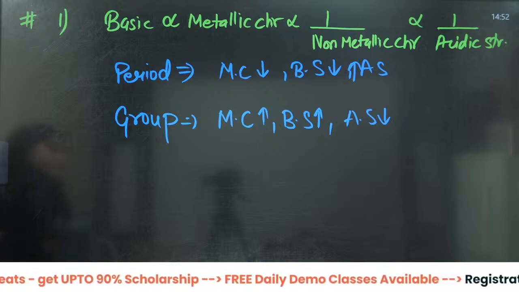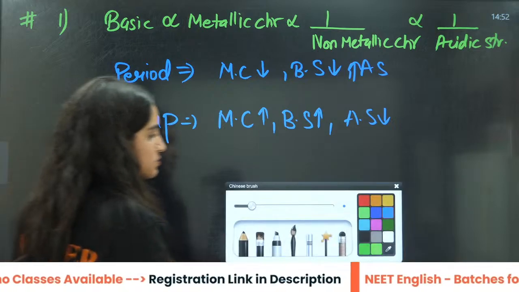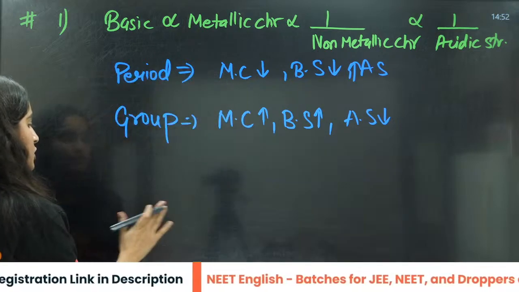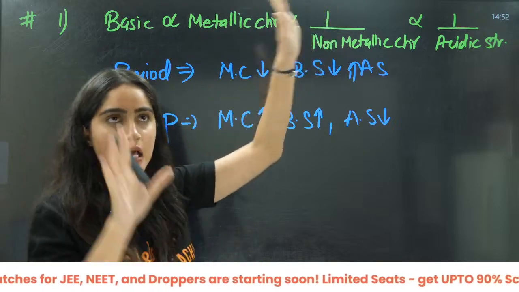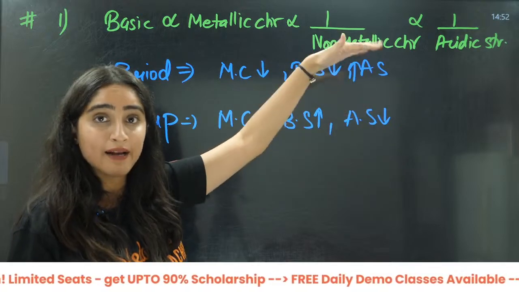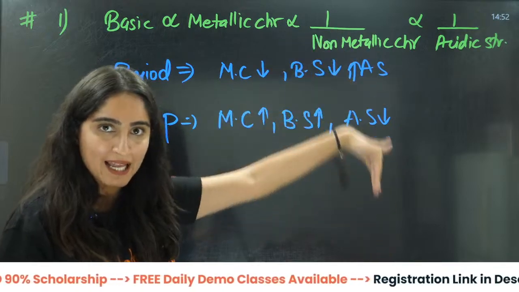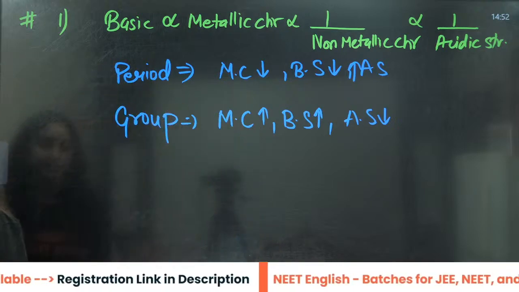Yes, beta? Understood? Should I give you some questions based on this? Should I just remember this thing? Basic is directly proportional to metallic, inversely to non-metallic. Here non-metallic is increasing and metallic is decreasing; down the group metallic is increasing. Okay, you have an idea about that, so it will be very easy for you to understand this thing.